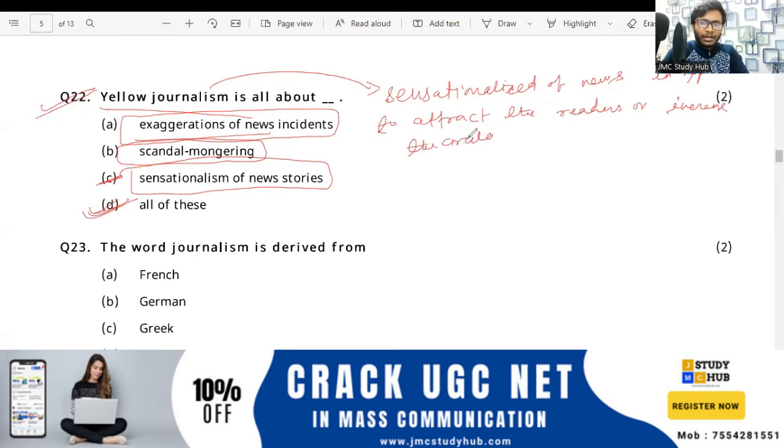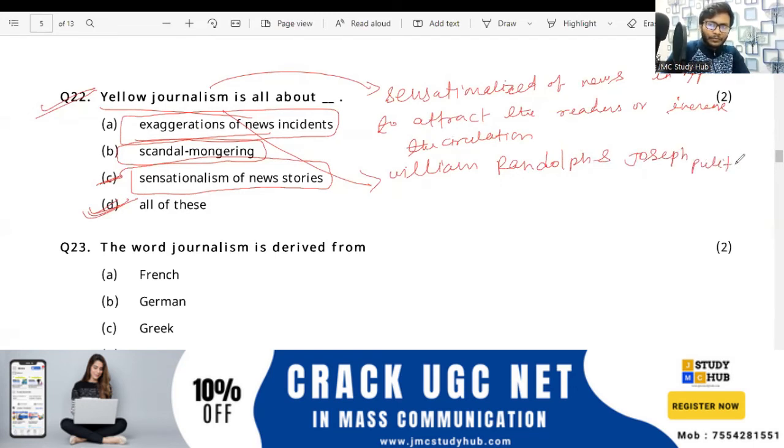Or you can say that yellow journalism was started by William Randolph Hearst and Joseph Pulitzer. Okay. So they started the term yellow journalism, which we call in Hindi peet patrakarita also. Okay. So these are all related to yellow journalism.